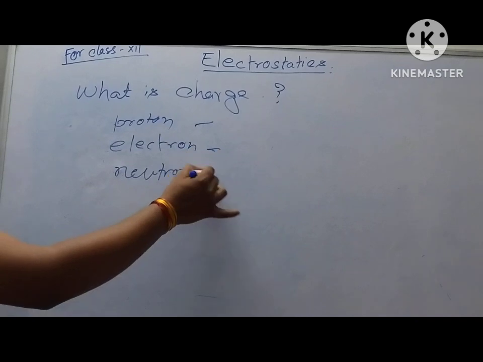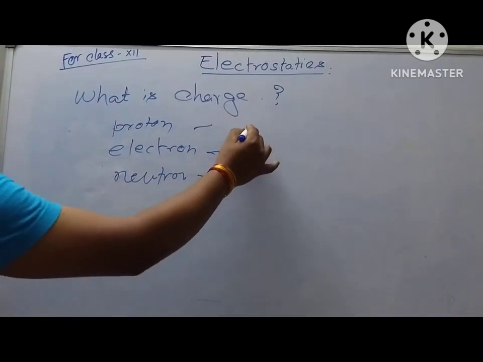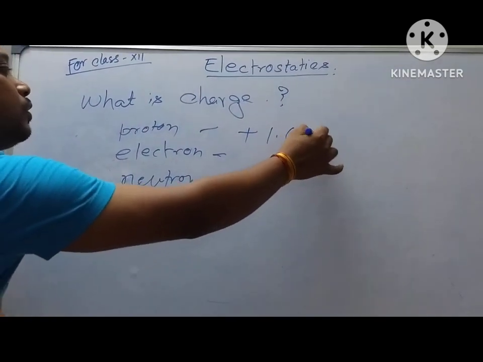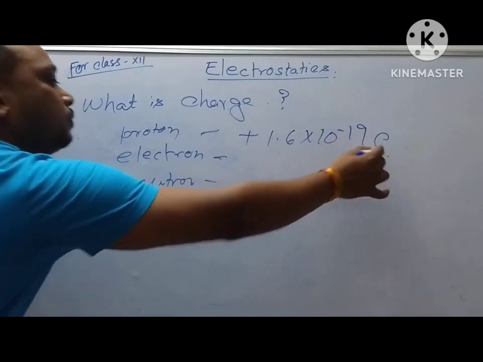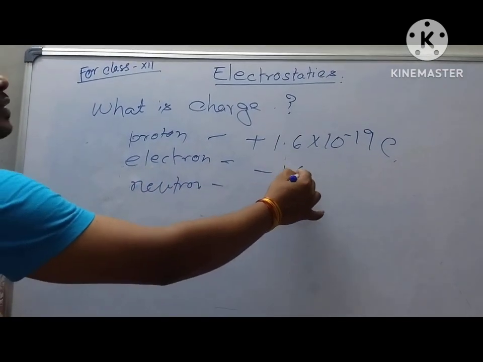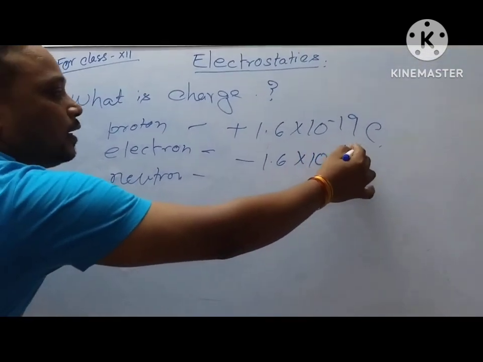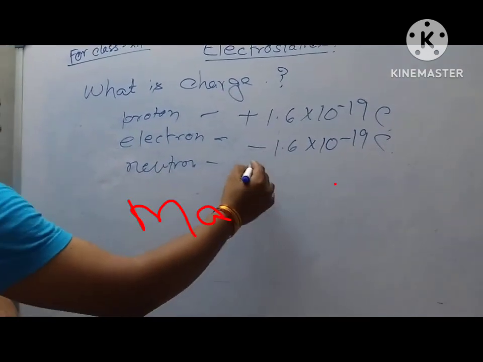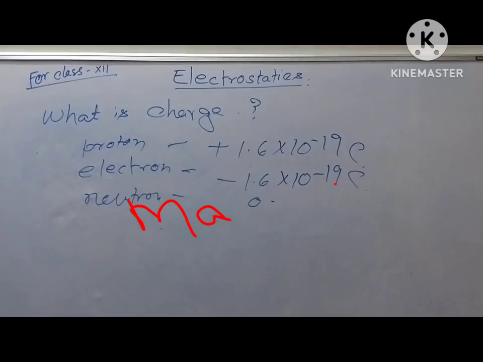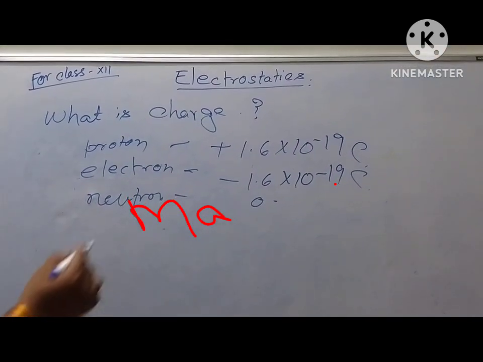The charge of proton is equal to plus 1.6 into 10 to the power minus 19 coulomb. Electron, minus 1.6 into 10 to the power minus 19 coulomb. Neutron, this is neutral, yani 0. And also the